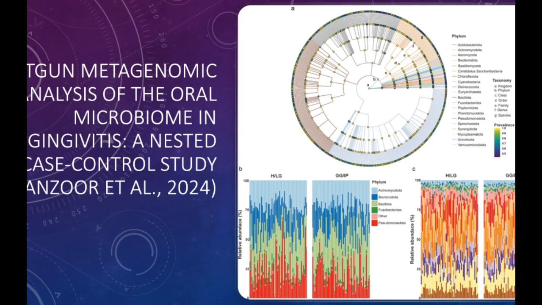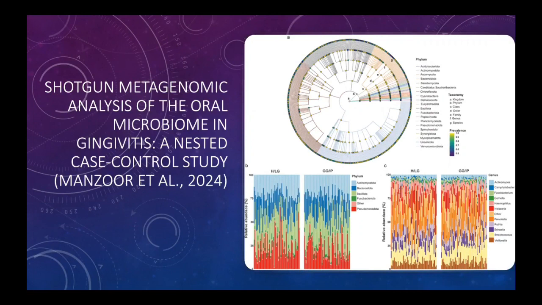a shotgun metagenomic analysis of the oral microbiome in their saliva, and it's going to show us the largest taxa of bacteria that are present in people with gingivitis. It divided people into two groups, H/LG, which means healthy/localized gingivitis, and GG/IP, which means generalized gingivitis/initial periodontitis. So the GG/IP group has a more advanced stage of periodontal disease.